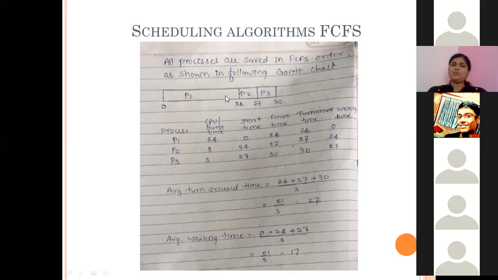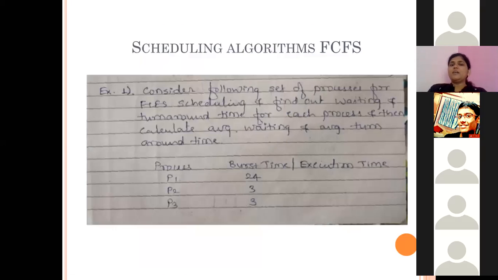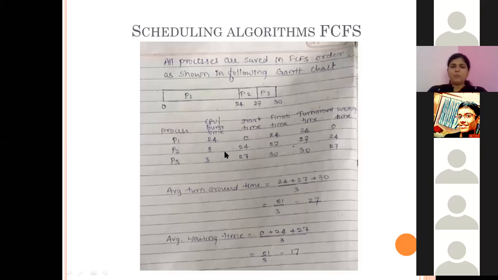Now, by referring to this chart, we will create a table, because it is asked in the question that you have to write the turnaround time and waiting time for each process. So to do this, we will write this table. There are 3 processes, and their required burst times, these 2 columns, are given.